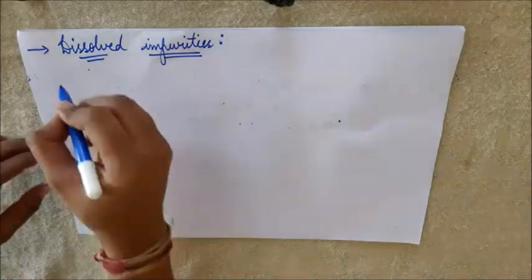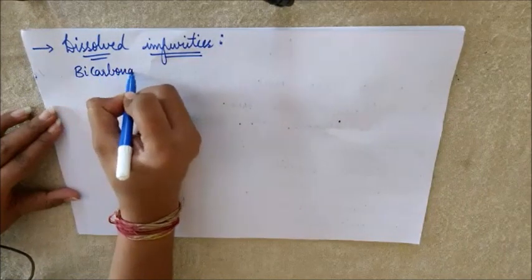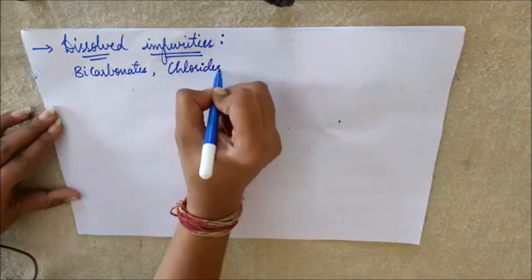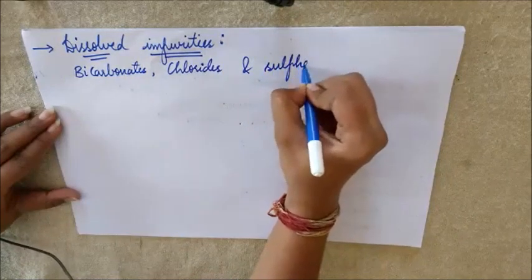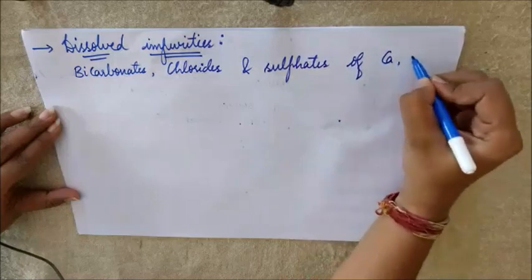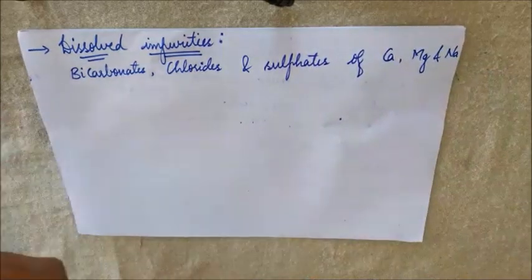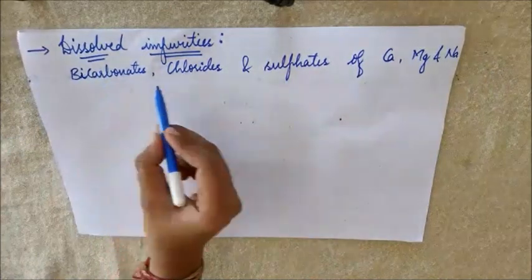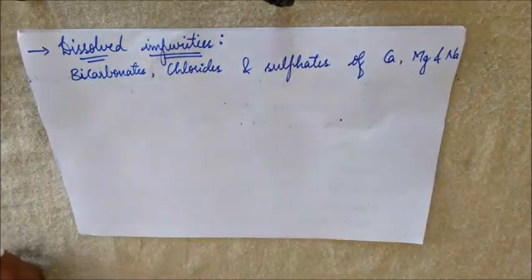They are bicarbonates, chlorides, and sulfates of calcium, magnesium, and sodium.